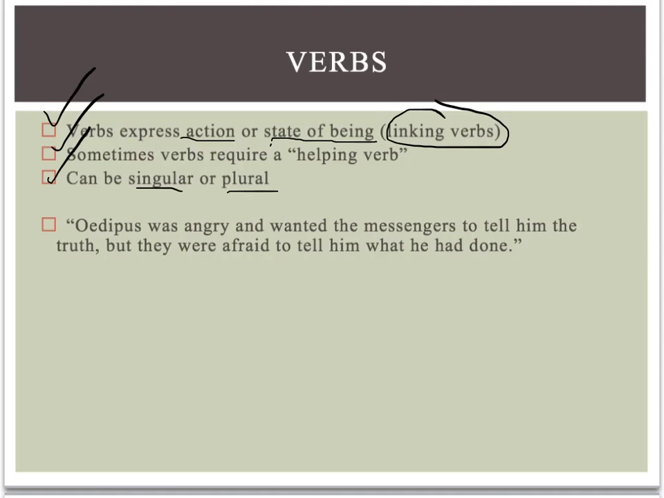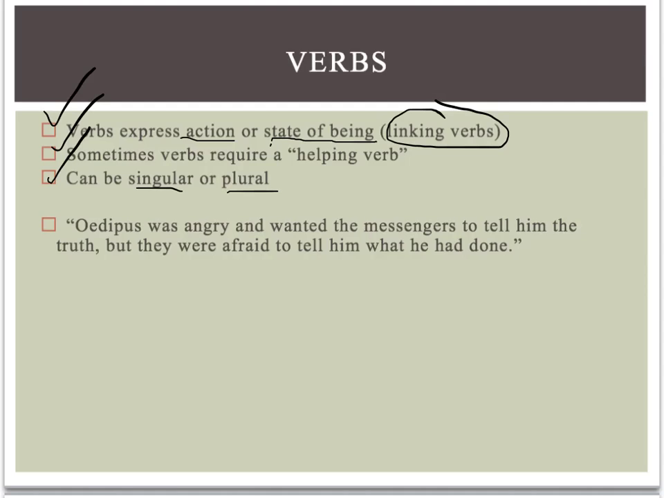Check out this sentence. Oedipus was angry and wanted the messengers to tell him the truth, but they were afraid to tell him what he had done. There are several different actions taking place in this sentence, and there are several different states of being expressed. Some of them are done by singular people, and some of them are done by groups of people. Those are all verbs, so let's see if we can find them all.